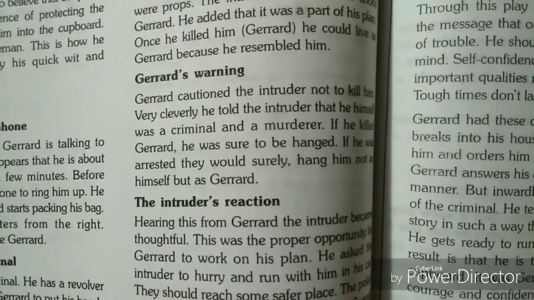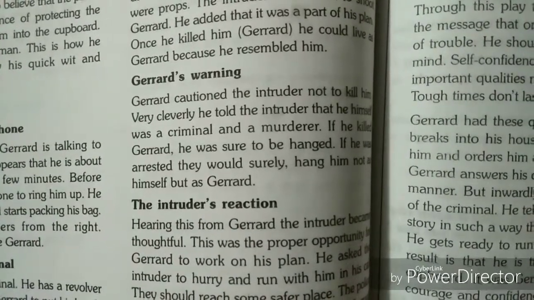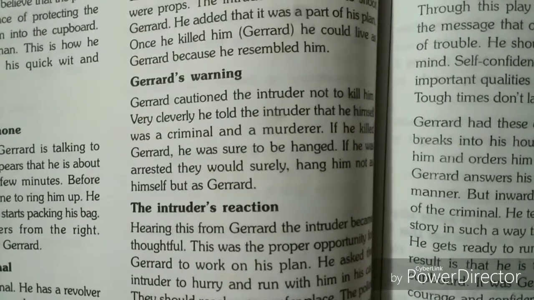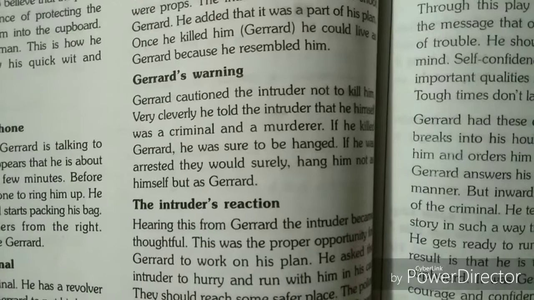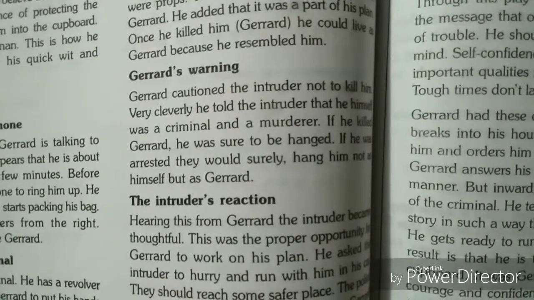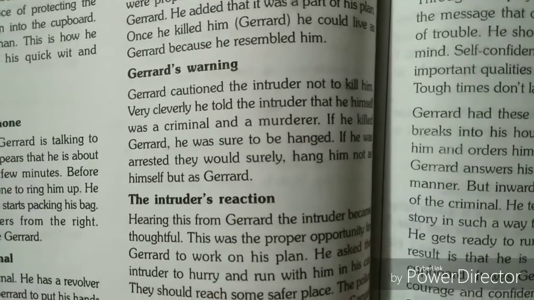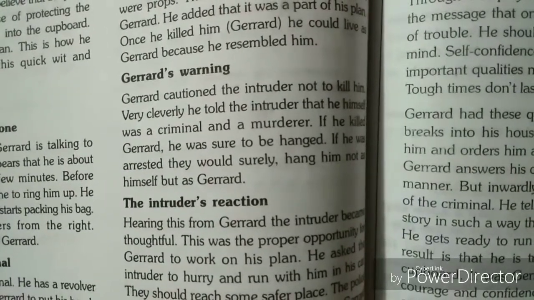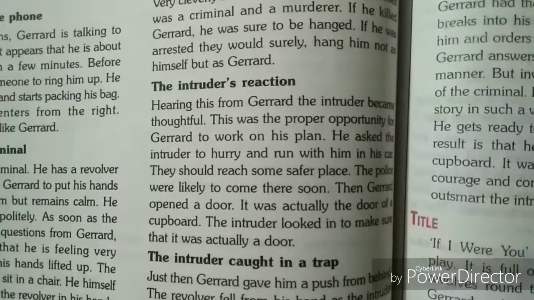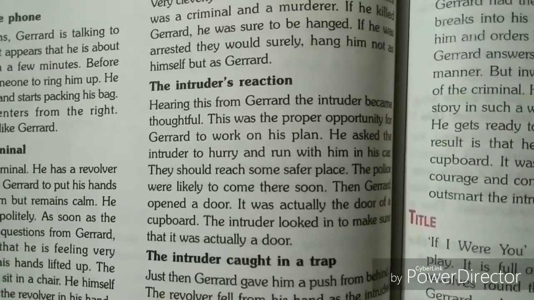If he killed Gerard, he was sure to be hanged. Now, he was a criminal. If the intruder takes the place of Gerard, then too he would be arrested by the police. He would be hanged because Gerard was also a criminal. If he was arrested, they would surely hang him, not as himself but as Gerard. Now let's see how the intruder reacts to this.